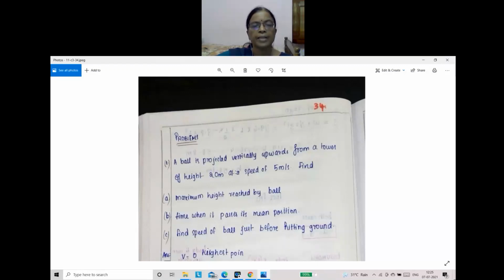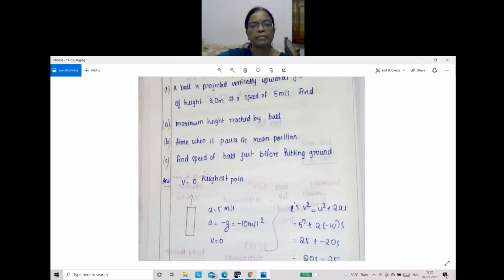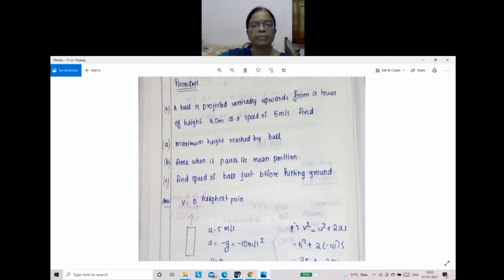Projected vertically upward from a tower of height 20 meter. You can draw a tower just like this, and its height is given as 20 meter. Then it is thrown with a velocity, projected vertically from the top.